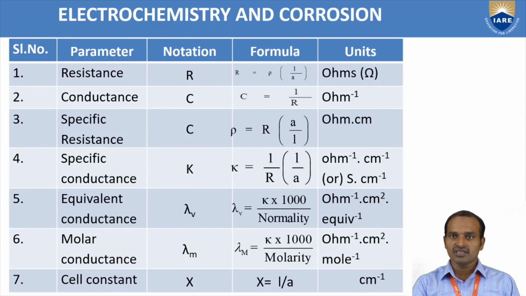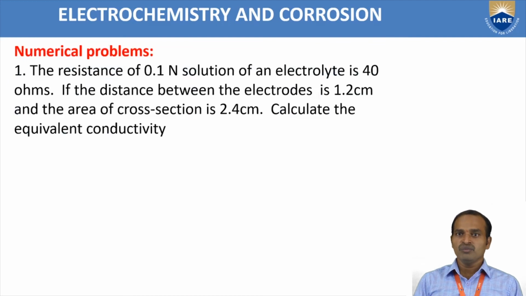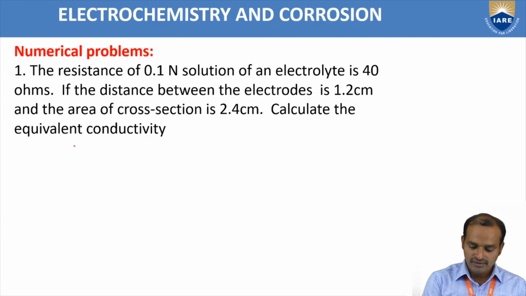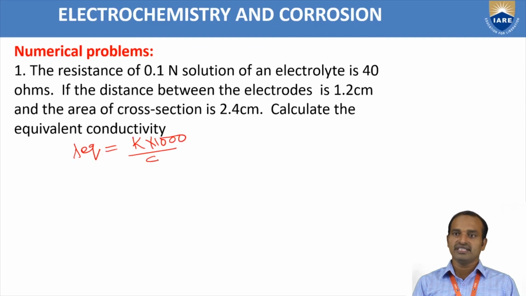Next, we are discussing a small numerical problem. The resistance of 0.1 N solution of an electrolyte is 40 ohms. If the distance between electrodes is 1.2 centimeter and the area of cross section is 2.4 centimeter square, calculate the equivalent conductivity, that means lambda EQ. Lambda EQ is equal to K into 1000 by C in normality.